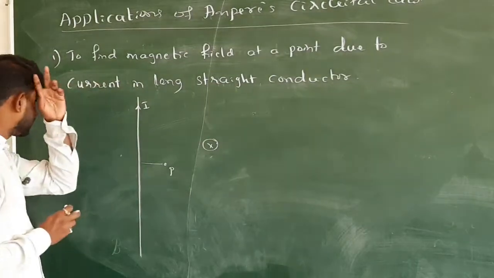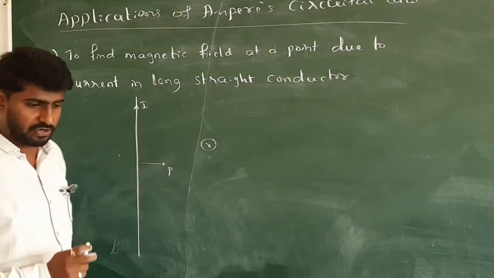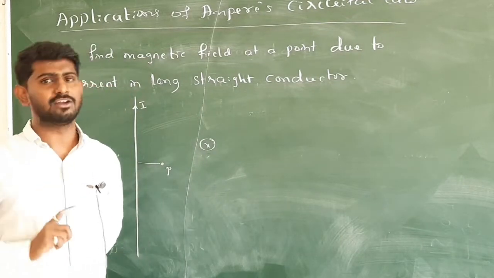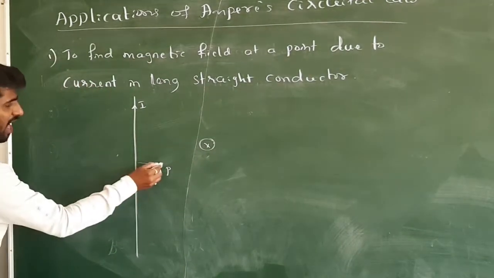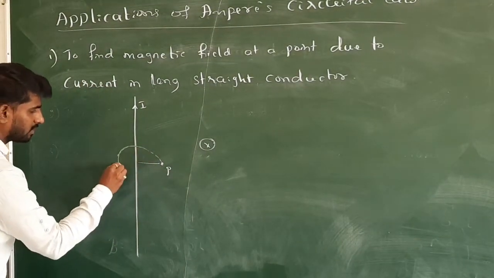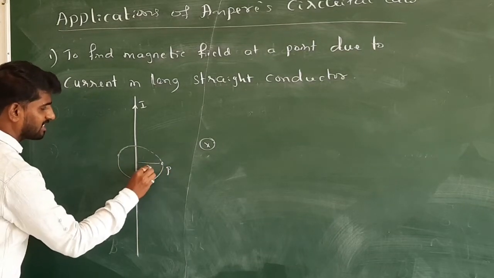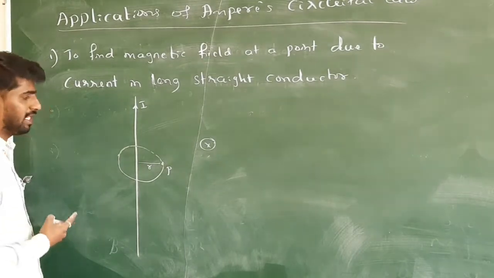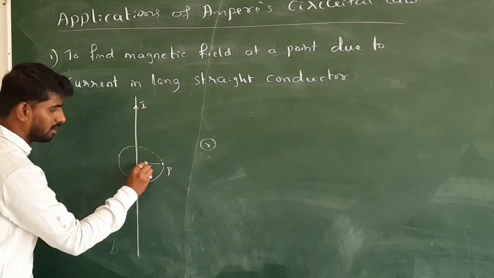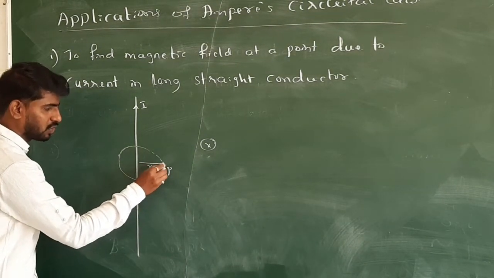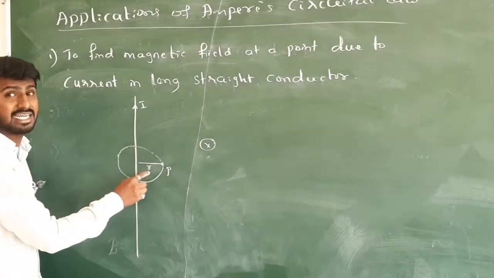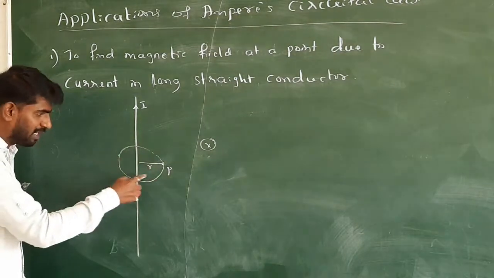So I can use the Ampere circuital law. If you want to apply the Ampere circuital law, first you have to draw an Amperian loop. Draw an Amperian loop at a distance r. Why take it at a distance r only? Because the point is at r, we should draw a loop such that its radius is r. Whose radius r? This Amperian loop's radius r.